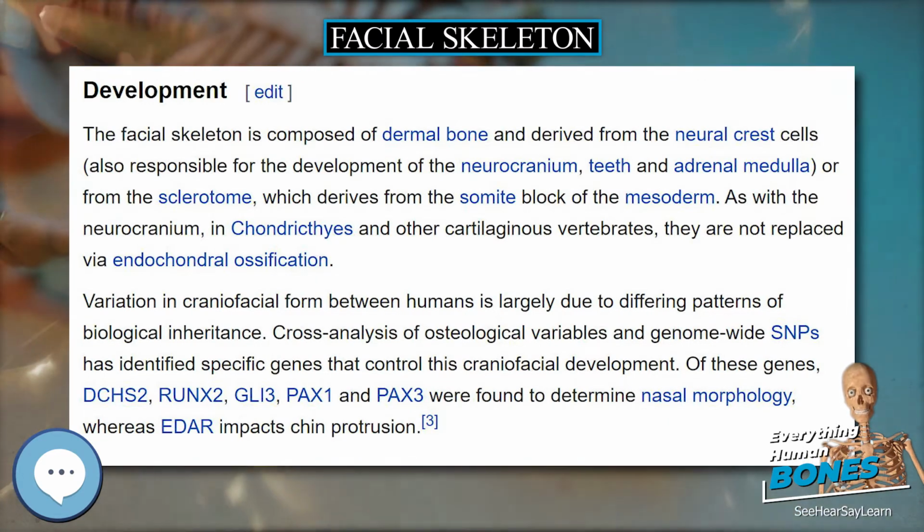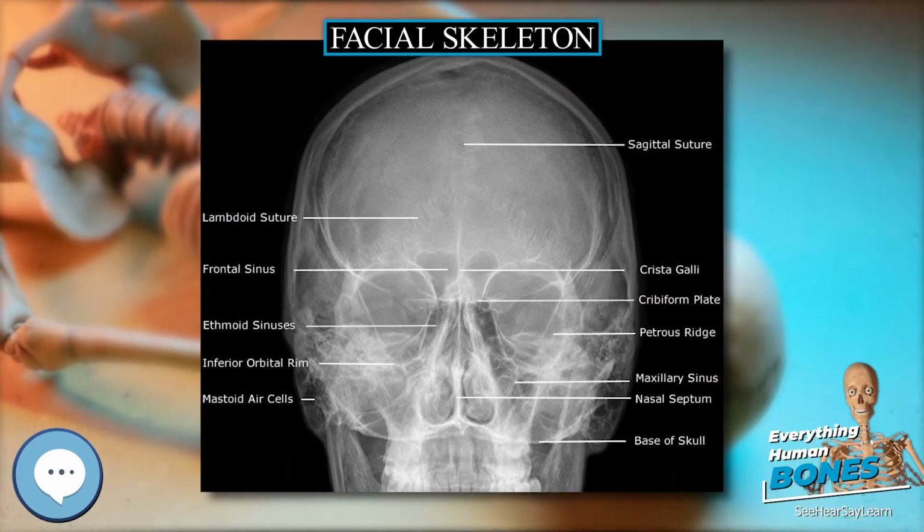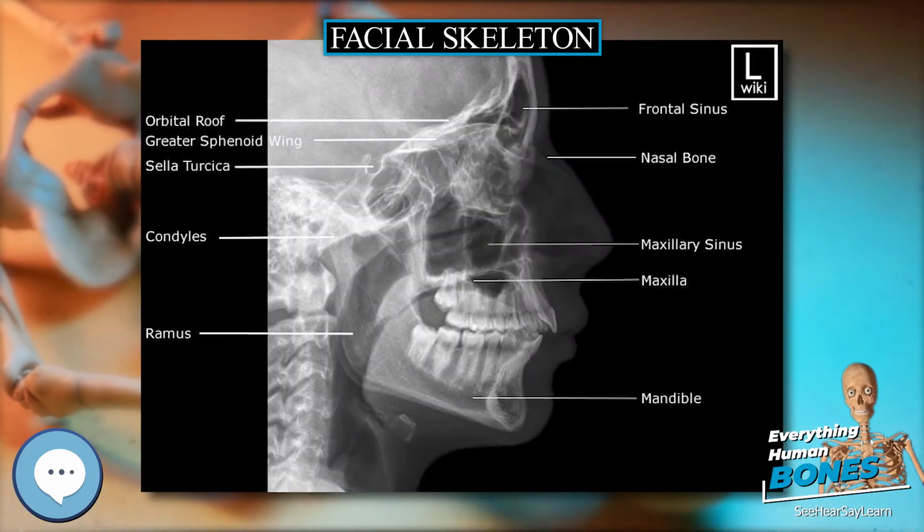Because the maxillary bones are fused, they are often collectively listed as only one bone. The mandible is generally considered separately from the cranium.